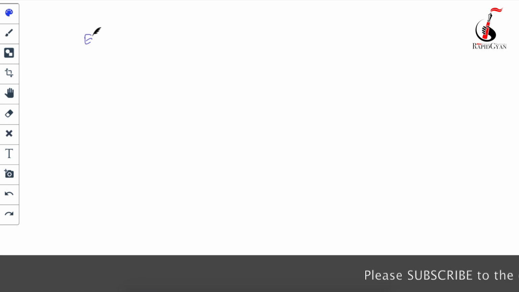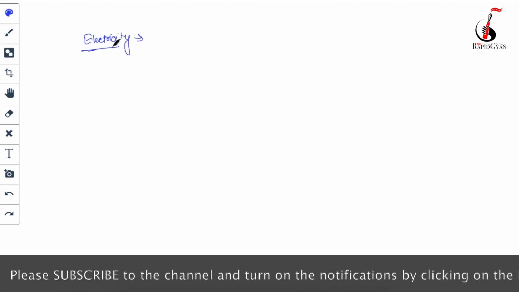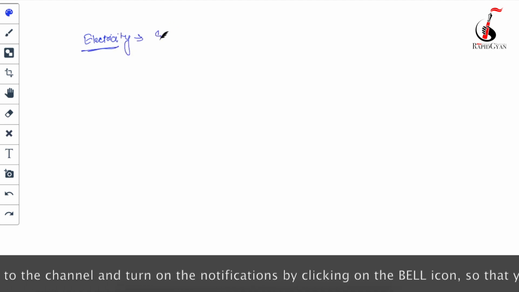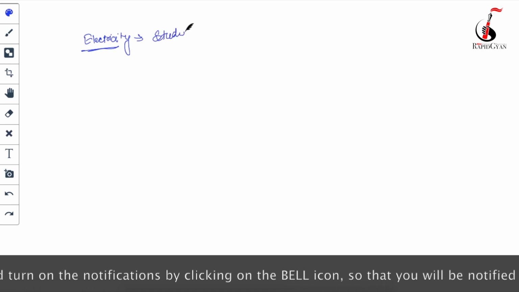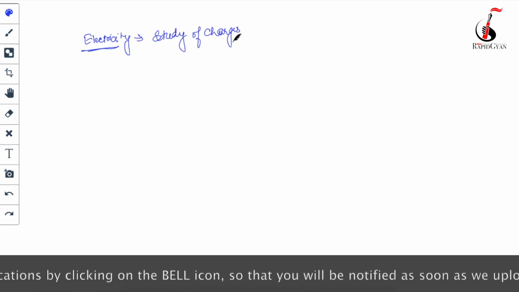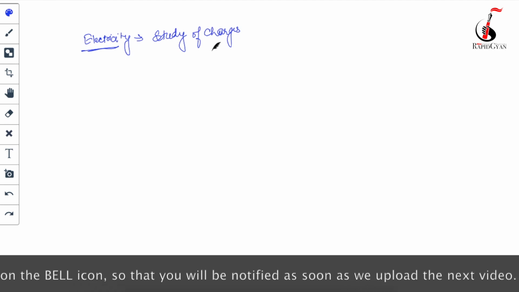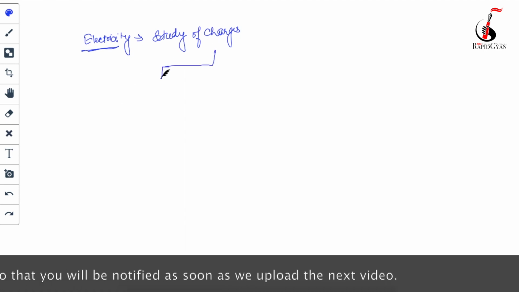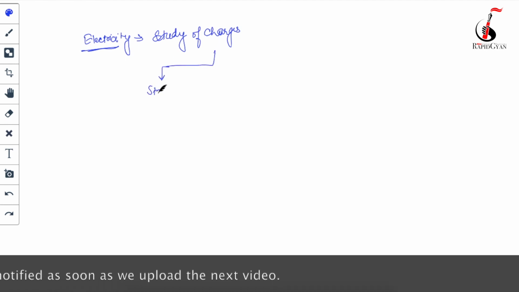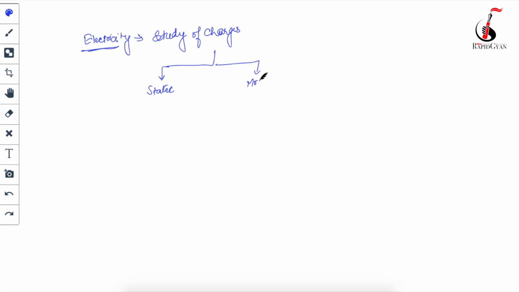So what is electricity? Electricity is nothing but, in this we will study charges. There are actually two types of charges. One is static charges, and the second is charges which are in motion, or you can say dynamic charges.